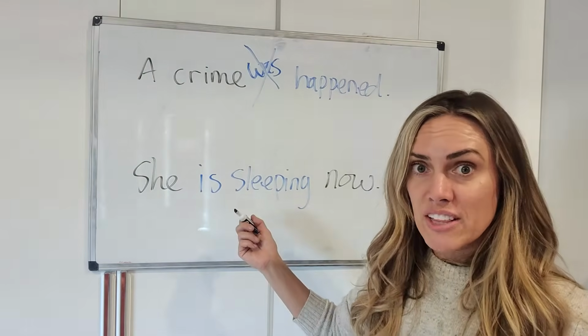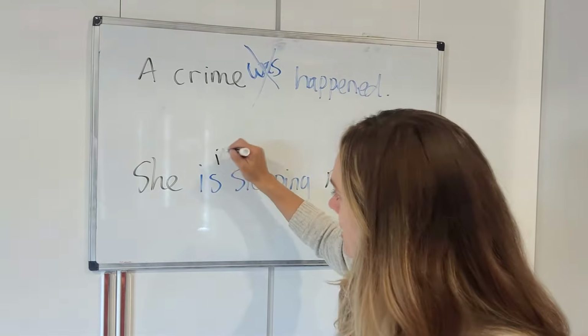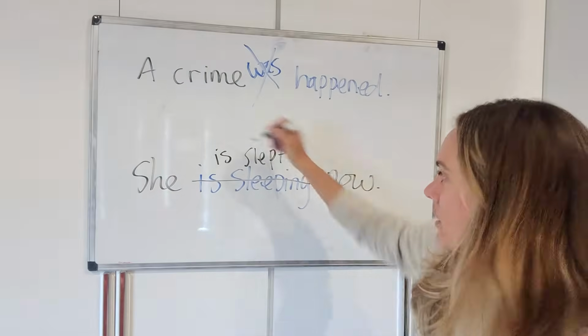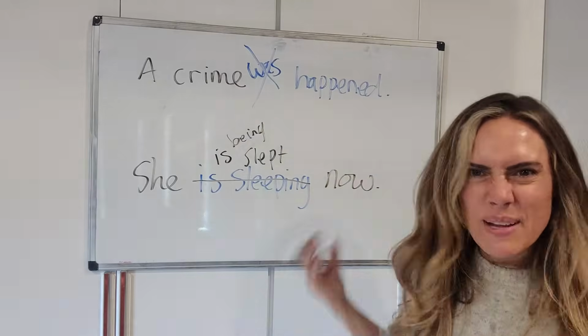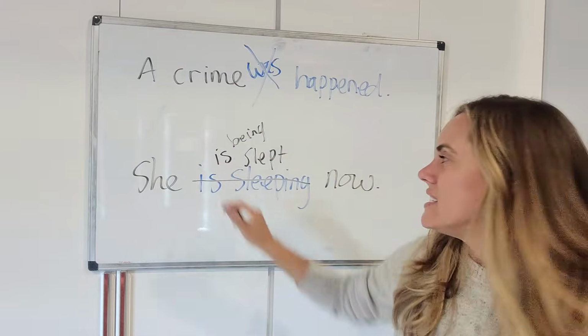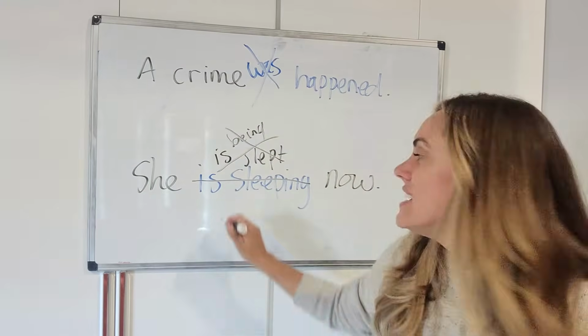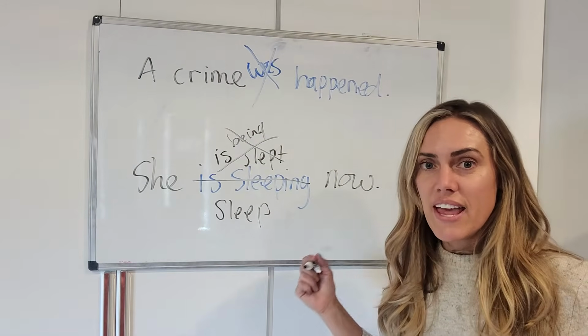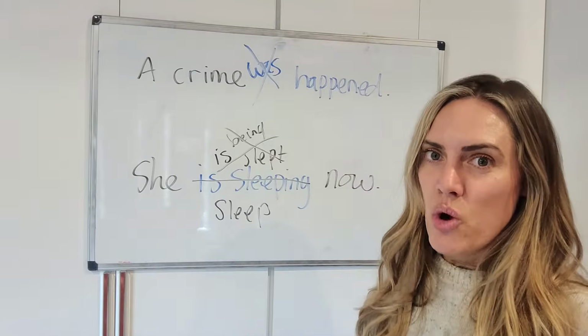So what it might look like if you try to do that is you might write something like this, or is being slept, something like that. But it doesn't work. It's not grammatical because sleep is not a transitive verb. There's no object that comes after it. So the passive voice is actually pretty common. It's more common in academic writing, but you will hear people say, don't use the passive voice, but why? Let's talk about when it's used, okay?